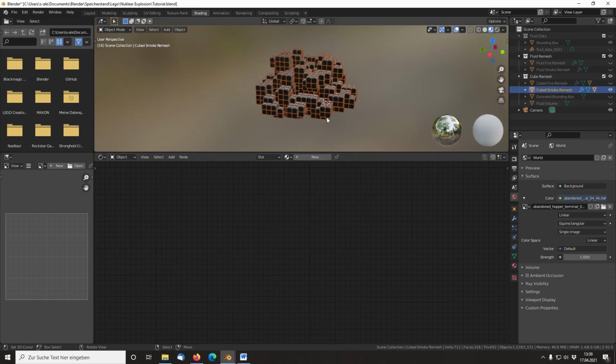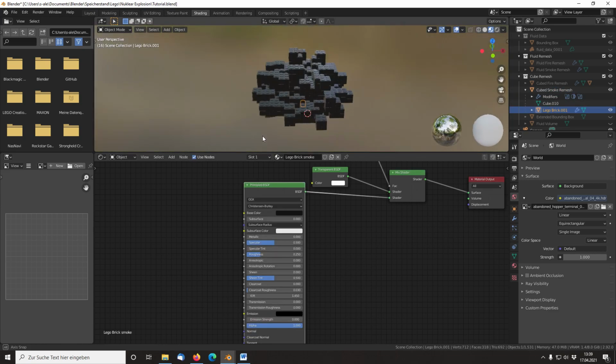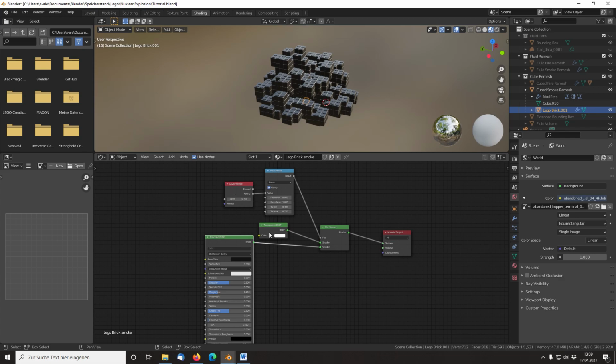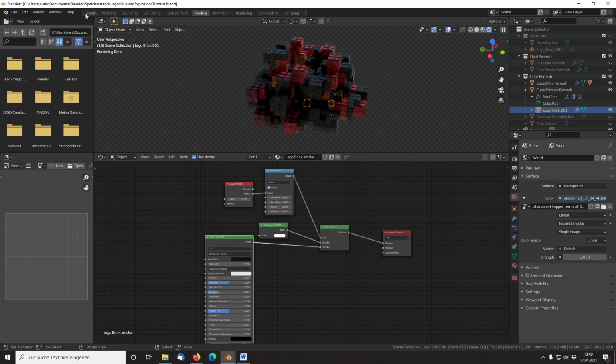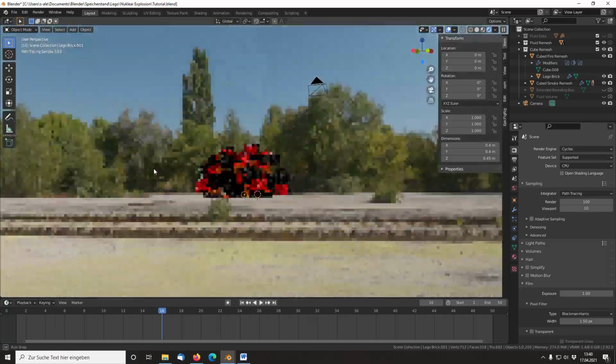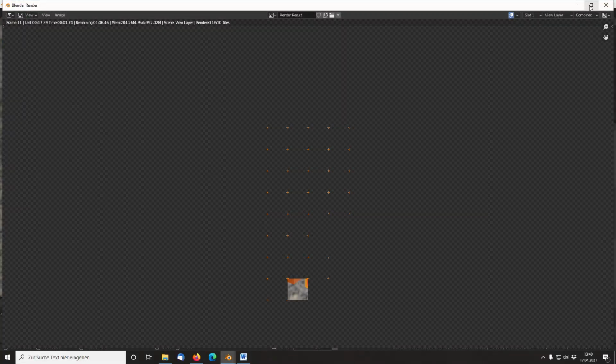You could do the same trick to the smoke as well. I just mixed a gray shader and transparency using a layer weight node. Set up the camera and add a background, for example an HDRI from HDRI Haven. There you go.